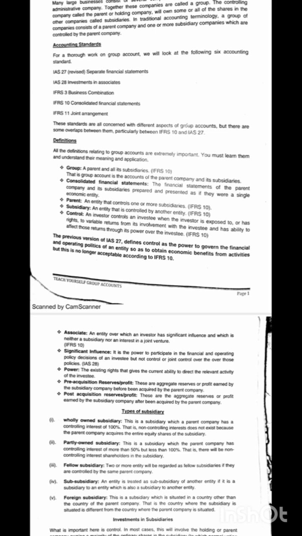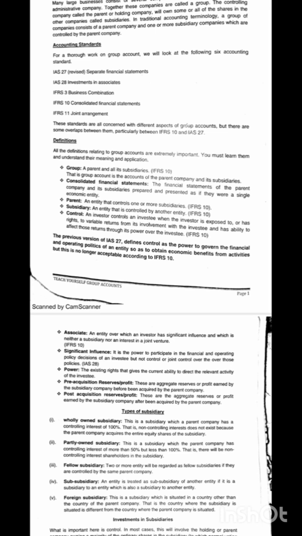Are you getting that? Let's say parent A has PPE of 20 million. Subsidiary B, the subsidiary of that parent A, has, let's say, PPE, property, plant and equipment, of 10 million. Then you add 20 million plus 10 million together. You present it in a single financial statement. That is what we call consolidated financial statements. Then we move to